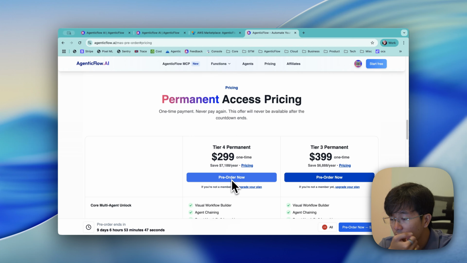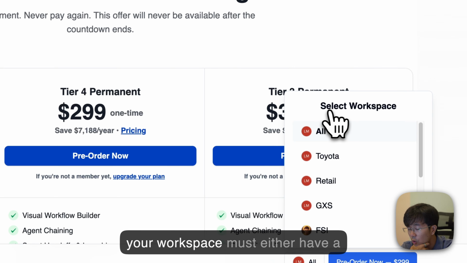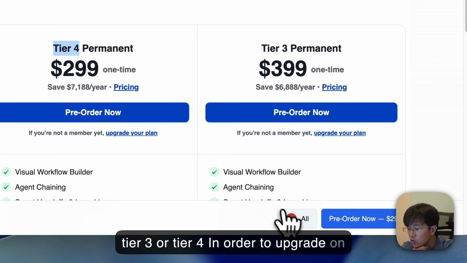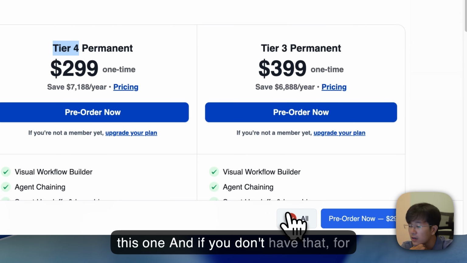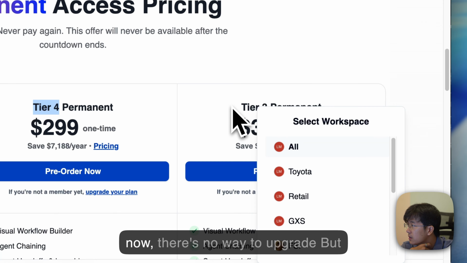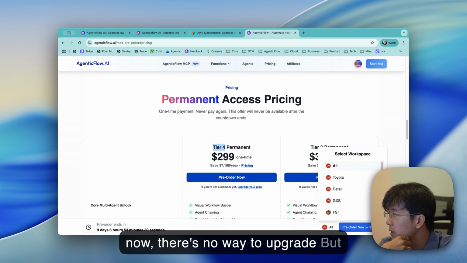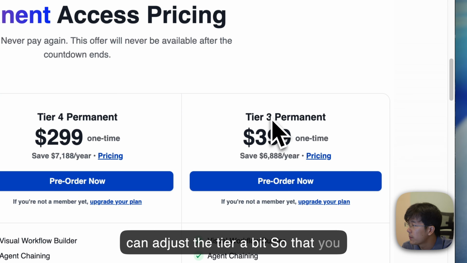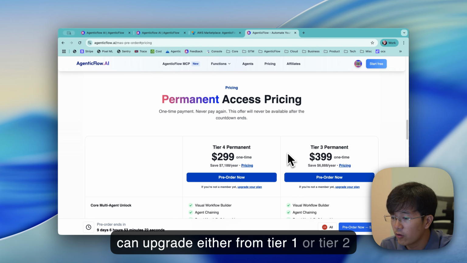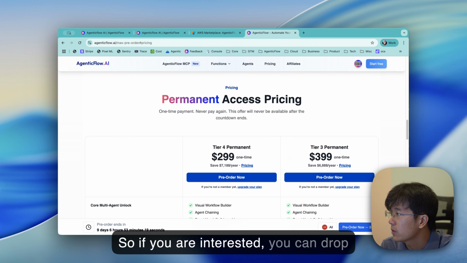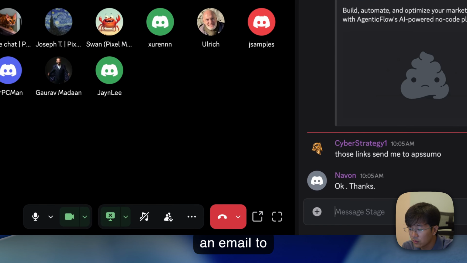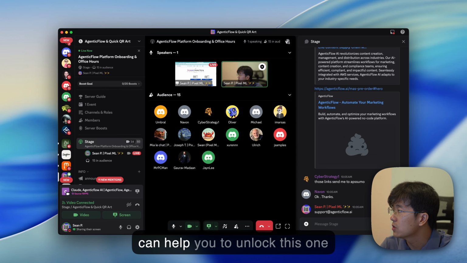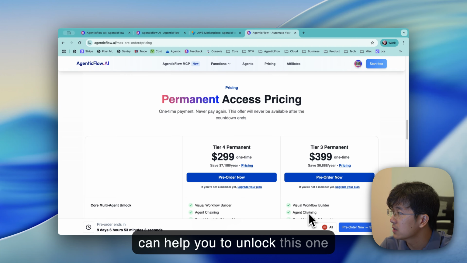Because you need to log in first, your workspace must have either tier 3 or tier 4 in order to upgrade on this one. If you don't have that, for now, there's no way to upgrade. But maybe at the end of the month, we can adjust the tiers a bit so that you can upgrade from tier 1 or tier 2. So if you are interested, you can drop an email to support at agenticflow.ai. We are happy to help you unlock this.